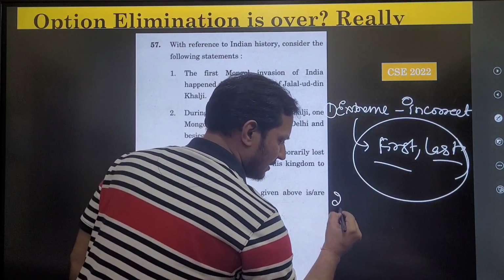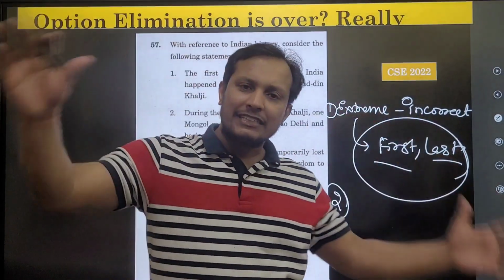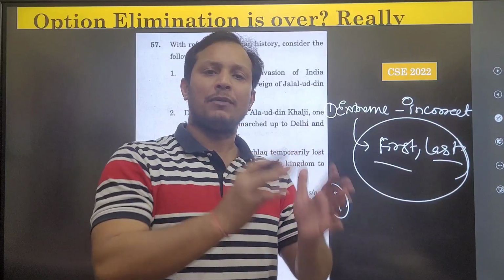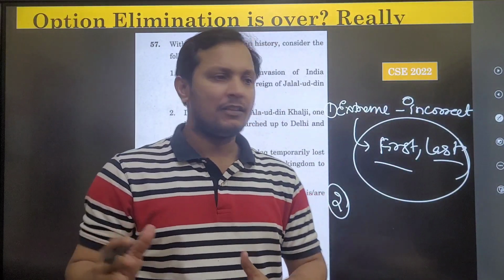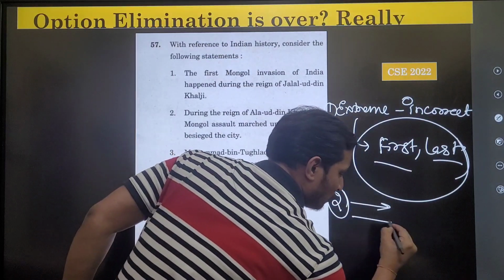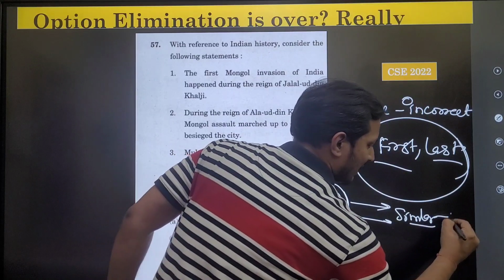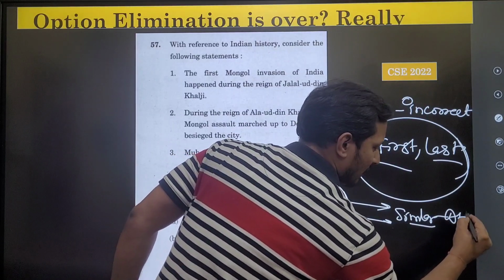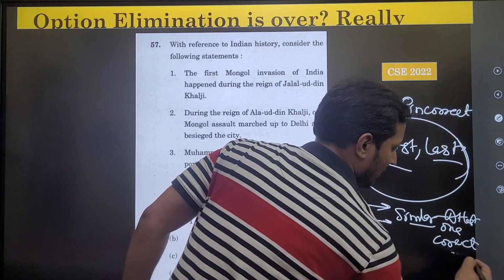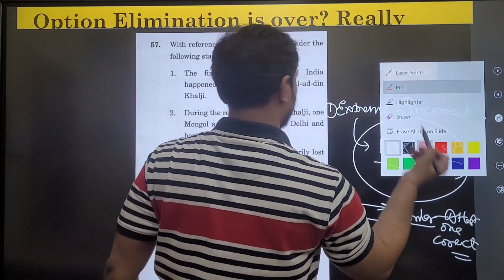And let me share another technique which applies here. There are many techniques. All the techniques will not apply in all the questions. Two or three techniques apply in one question. There are more than 10 techniques. The second technique is that if there are two statements which are similar in nature, at least one will be correct. You can see this. Let us try to solve this.